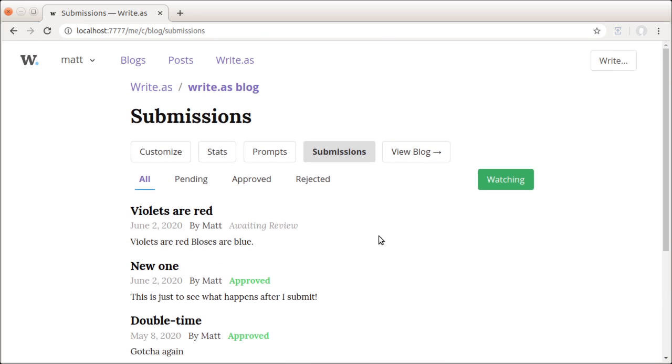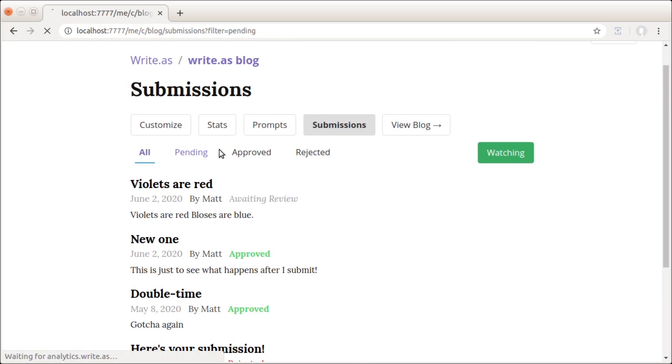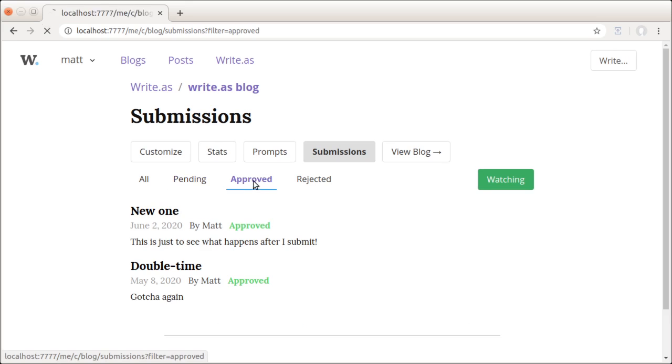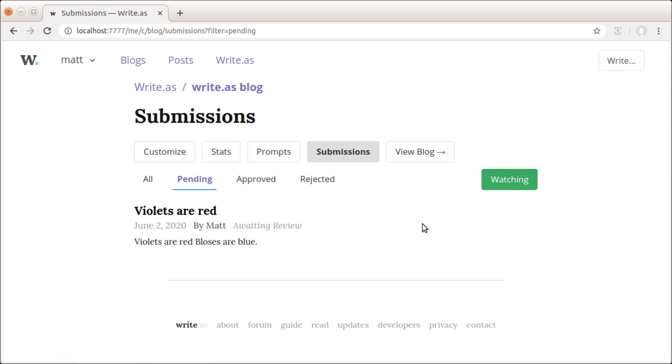And finally, we've added the ability to filter posts by their current status. So all pending submissions will show up under the pending tab, approved right here, rejected, etc. And again, if we go back to the team dashboard, you can see we have this helpful little suggestion showing that we have one submission pending, and that will take us right in.